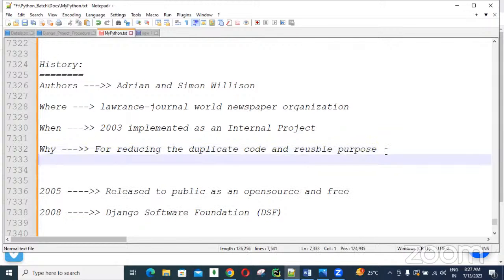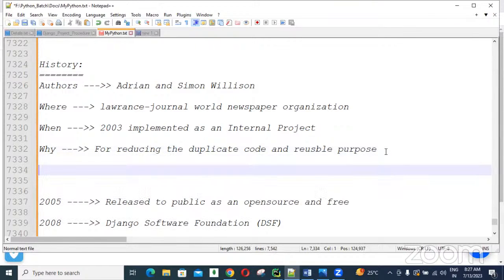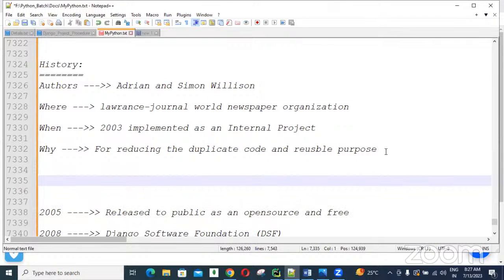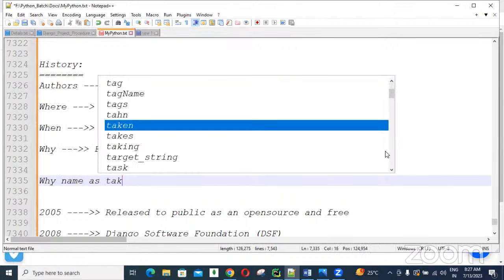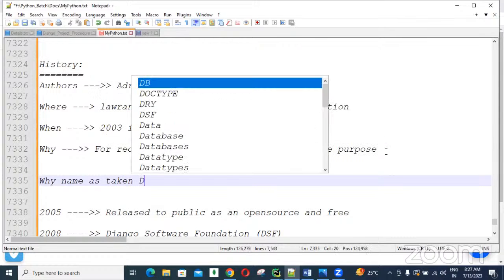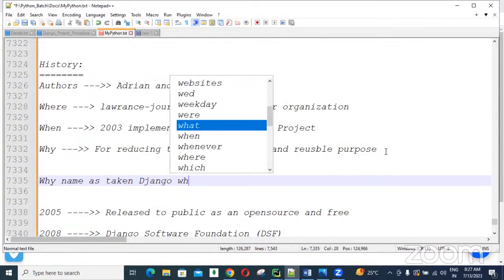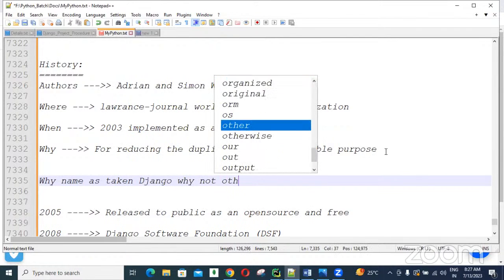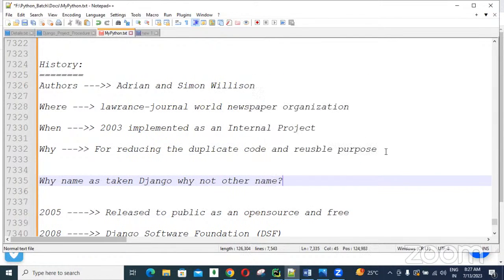So why did our authors keep our framework name as Django? Why not another name? Sometimes people ask that question: why was the name Django taken, and why not another name?